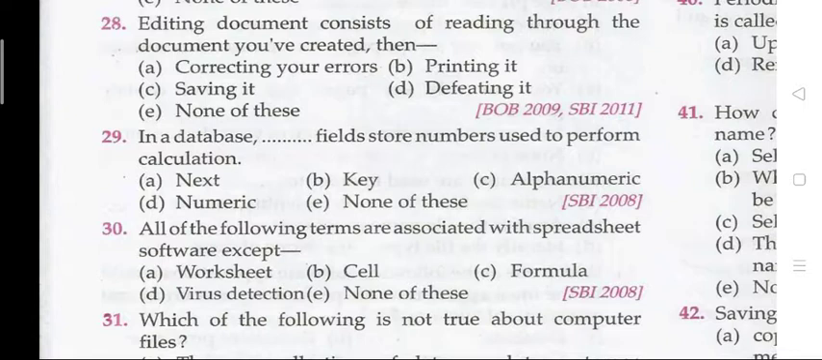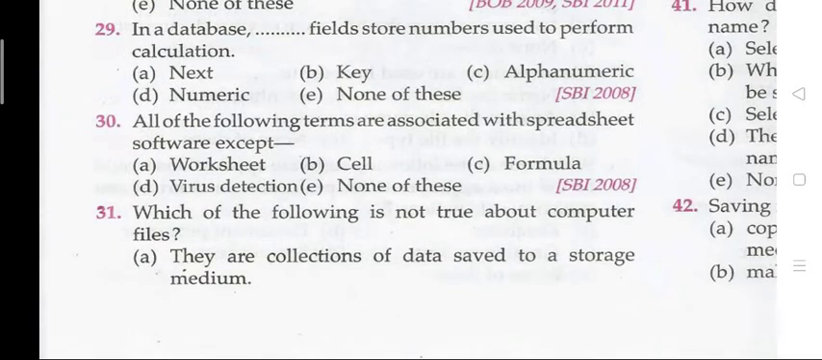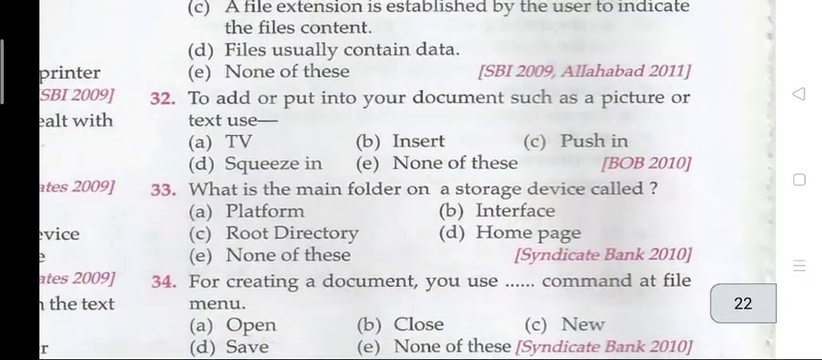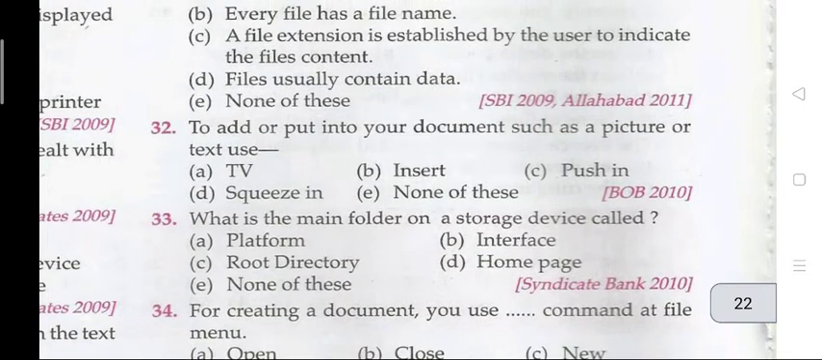Question 30. All of the following terms are associated with spreadsheet software except. The right answer is D, that is virus detection. Question 31. Which of the following is not true about computer files? The right answer is 31 ka C, that is a file extension is established by the user to indicate the file content.